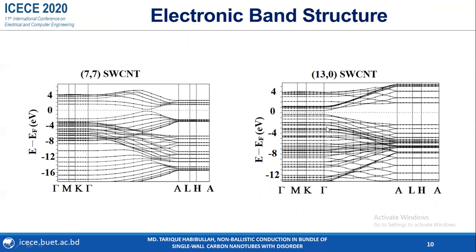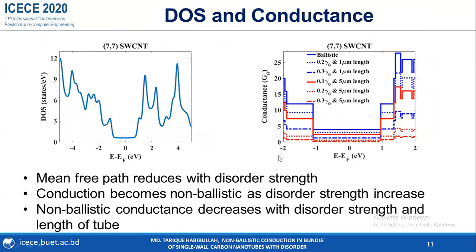These are the calculated electronic band structures for 77 CNT and 130 CNT. As 130 CNT is semiconducting, there is a band gap between valence band and conduction band. These are the calculated values of DOS and conductance for 77 CNT. For 77 CNT, there is a non-zero value of DOS and quantum conductance at Fermi level